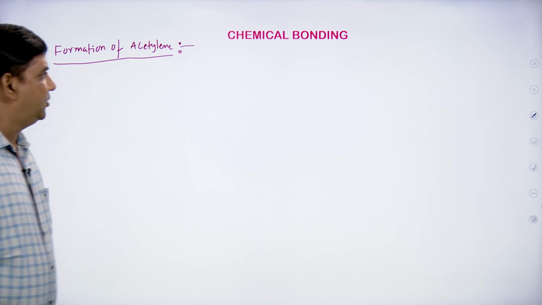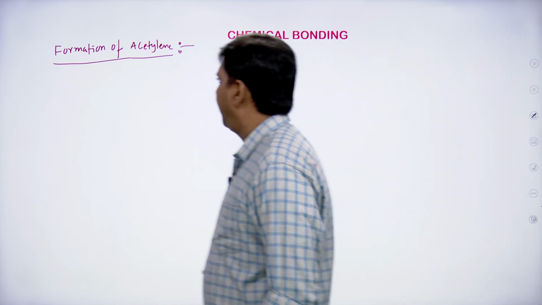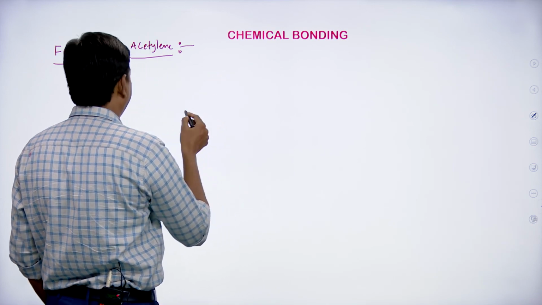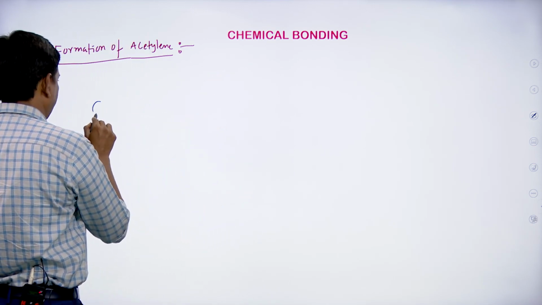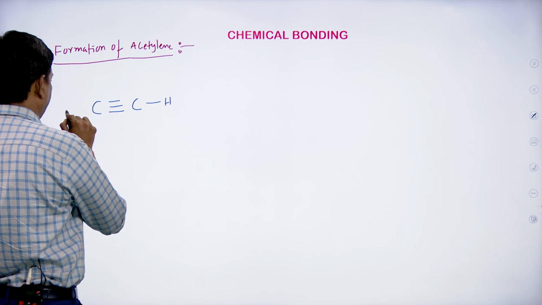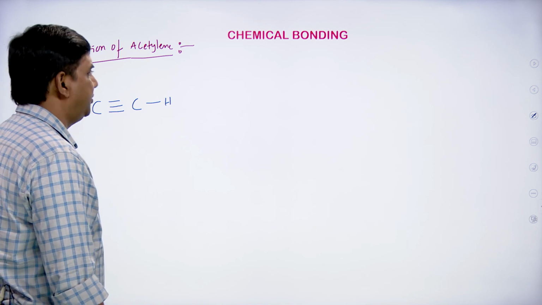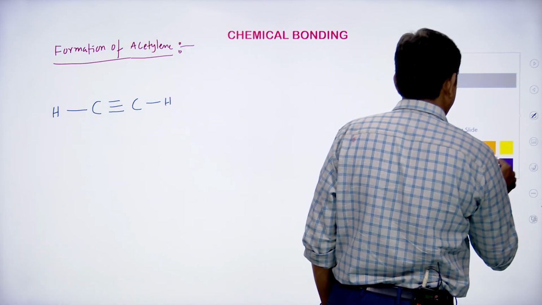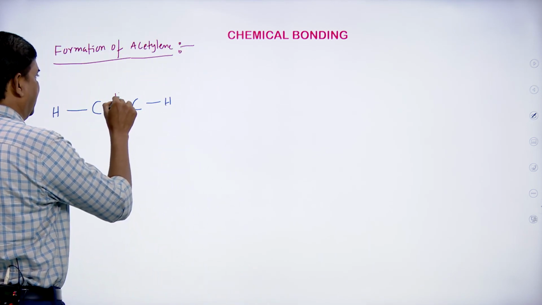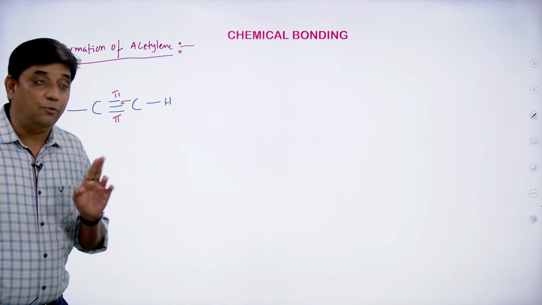Acetylene molecule is like this. And this is the formation of acetylene molecule. And here it is one pi bond, and here it is one pi bond, and here we have a sigma bond.